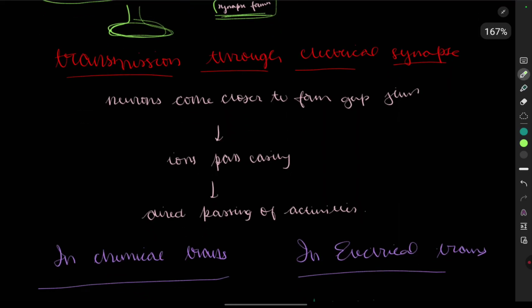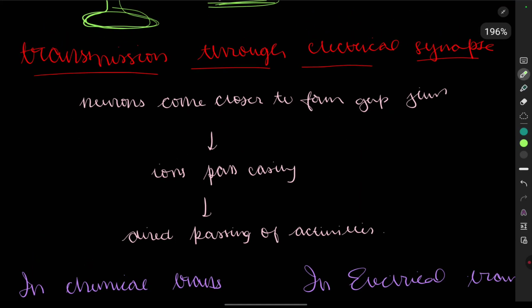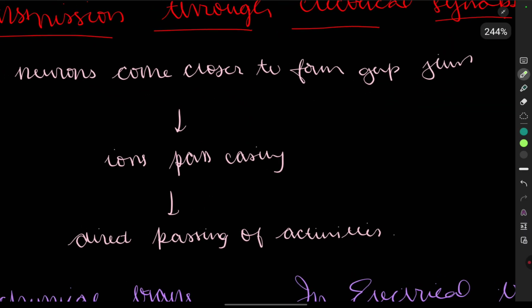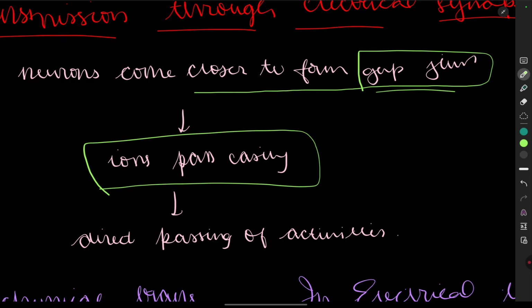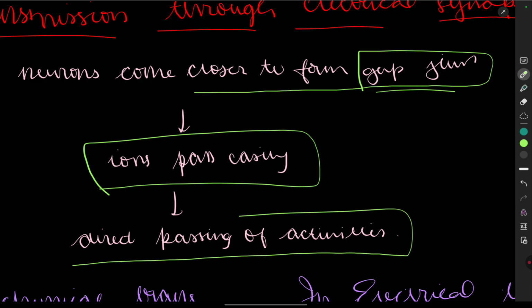Now we are going to see transmission through the electrical synapse. Till now we saw the transmission through the chemical synapse. In chemical synapse, neurotransmitter are released. In electrical synapse, it is not released, it is through the gap junctions. So neurons come closer to each other to form the gap junctions. Ions pass easily and directly,